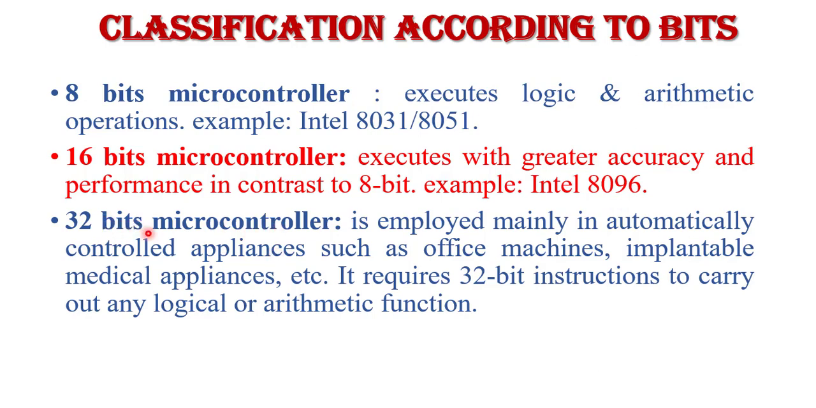Here 32-bit is the word length of the microcontroller. It means this type of microcontroller deals with 32 bits at a time. It is used for automatically controlling appliances such as office machines, implanted medical appliances, etc. So this type of microcontroller is used where 8-bit or 16-bit microcontrollers do not give higher performance and accuracy, where we use a 32-bit microcontroller. It requires a 32-bit instruction to carry out any logical and arithmetic functions.